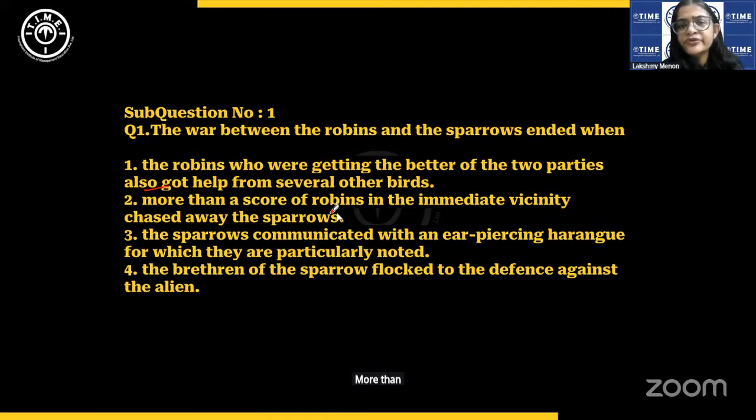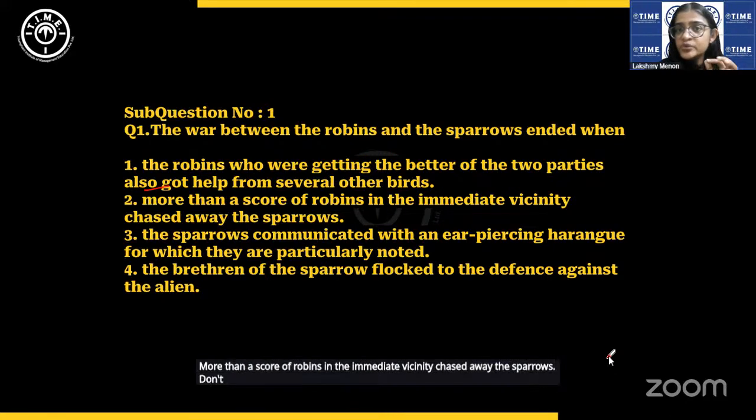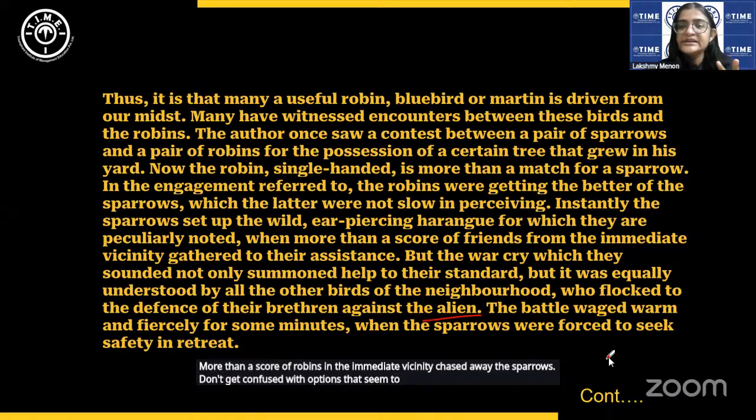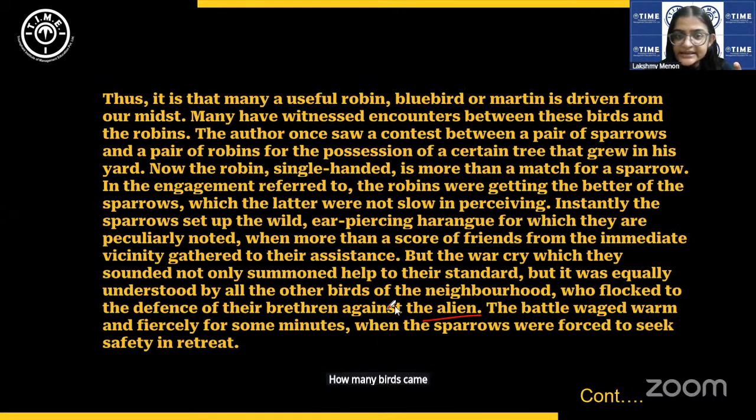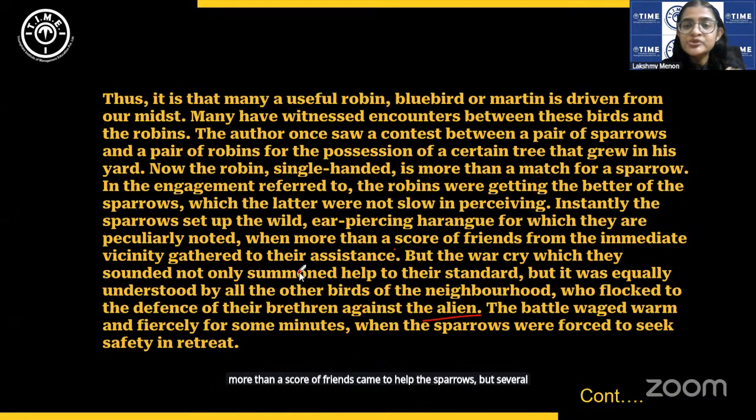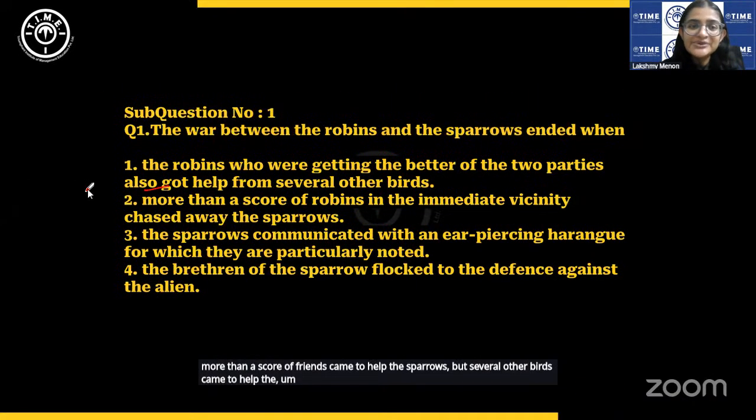More than a score of robins in the immediate vicinity chased away the sparrows. Don't get confused with options that seem to look right. How many birds came? Let us see. When more than a score of friends gathered to the assistance of the sparrows. A score is a group of 20, okay, just like dozen is a group of 12. So more than a score of friends came to help the sparrows, but several other birds came to help the robin. Okay, so this is inaccurate. Not more than a score of robins.